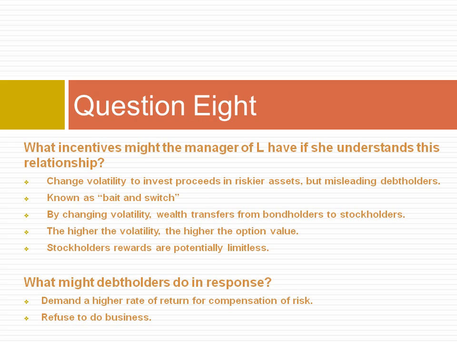By changing volatility, wealth can transfer from bondholders to stockholders. The action decreases the value of the debt because the investment is riskier, but it increases the value of equity because although stockholders can potentially default on the bonds, their rewards can be limitless. As a result, bondholders can demand a higher rate of return to compensate them for the risk, or they can just simply refuse to do business.